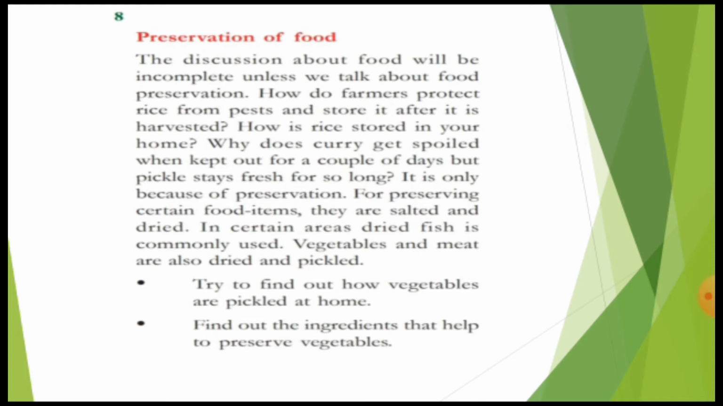Now why does the curry get spoiled when kept out for a couple of days but pickle stays fresh for so many days? Is it or not? You know, in every home our mothers prepare so many pickles, like mango pickle, tomato pickle, lemon pickle and different types of pickle. Once the pickle is prepared, it can be stored for so many days. But if you prepare sambar, the sambar will be spoiled by the evening or the next day. Why does sambar spoil very early? Why does the pickle stay for 1 year?